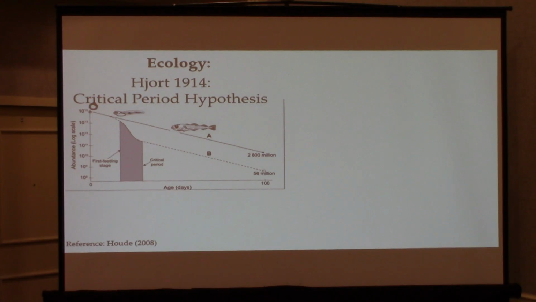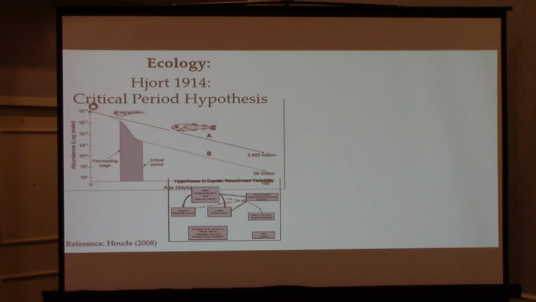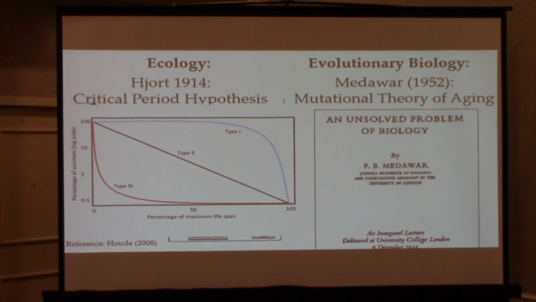Of course, there's lots of other ideas about recruitment, different models. You can't read this, but it's for my own reminder. Cushing's match-mismatch, getting at the idea of whether food is available at the right times, and so on. Lots of models, but all of these models fundamentally are focused on the idea that fish generally have this type 3 life history, so across the lifespan, the percentage of survivors at any given time decreases dramatically early. So early life stages are where the magic happens in terms of determining population size. So this is a really good place to focus if you're curious about what happens to the population over time.